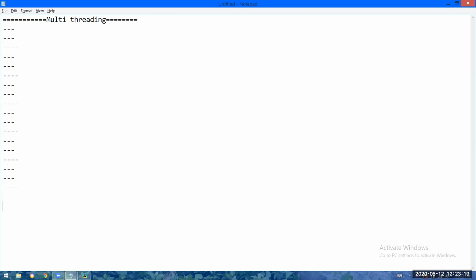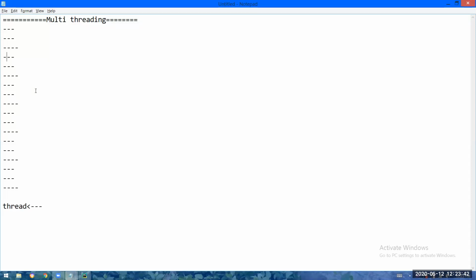If you hit the run button, as soon as you hit run, one thread will be created, and that thread is responsible for execution of your program. Thread will execute this line, then this line, then this line, like that. Who is executing your program? Thread is the one which will execute your program.